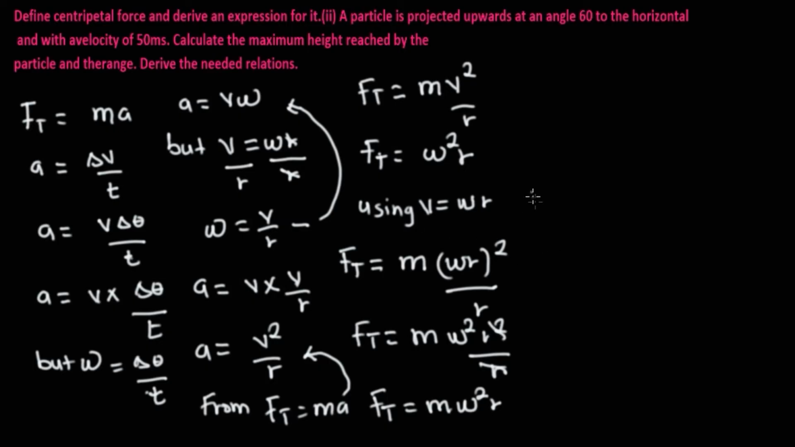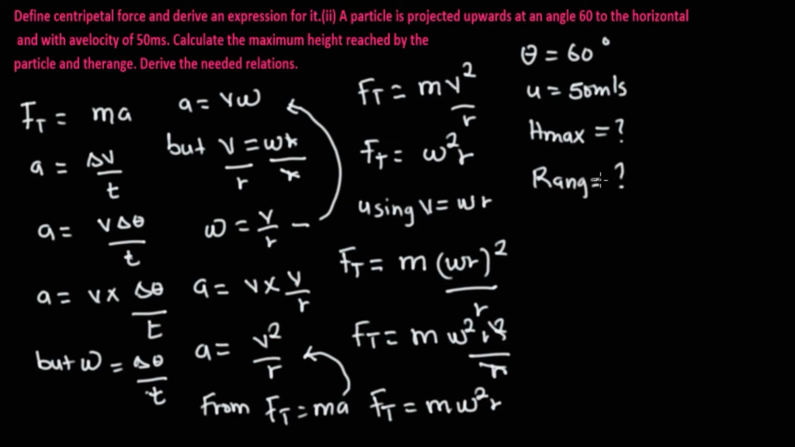Now look at the second question. A particle is projected upward at an angle of 60 degrees to the horizontal, and with a velocity of 50 meters per second. Calculate the maximum height reached by the particle, and the range. To calculate maximum height and range and derive the needed relation. Now let's solve for this.